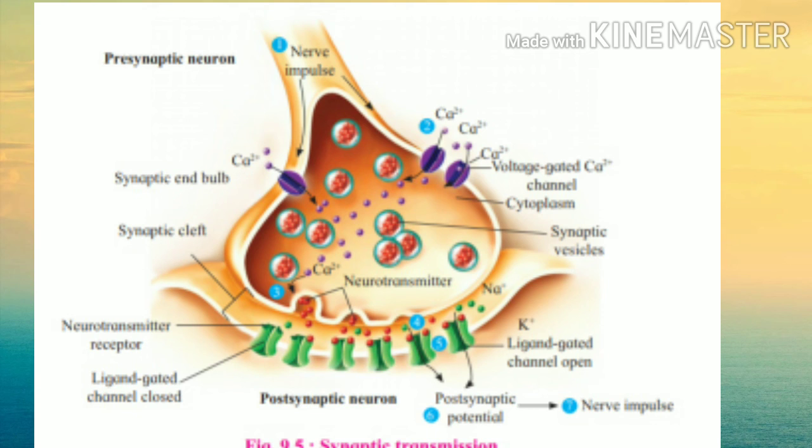Once the impulse has been transferred across the synapse, an enzyme like cholinesterase destroys the neurotransmitter and the synapse is ready to receive a new impulse.